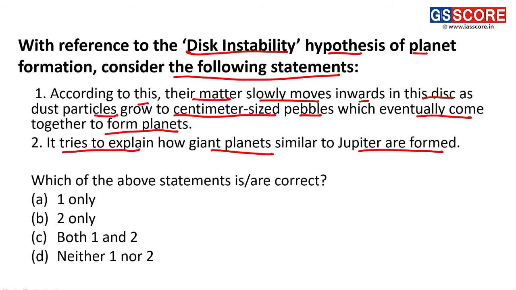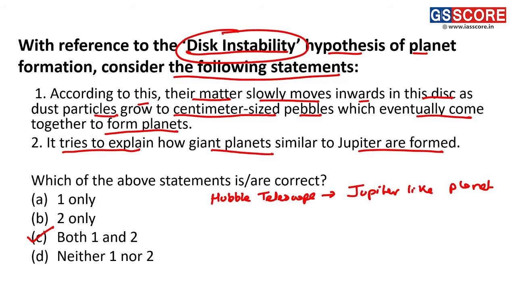So these two statements we can see are correct statements. Both these statements are correct. Now this Jovian planet formation was in the news recently, as the Hubble telescope, you have heard about the Hubble telescope, has photographed a Jupiter-like planet, also called a protoplanet, which was in the process of forming through this process called disk instability.